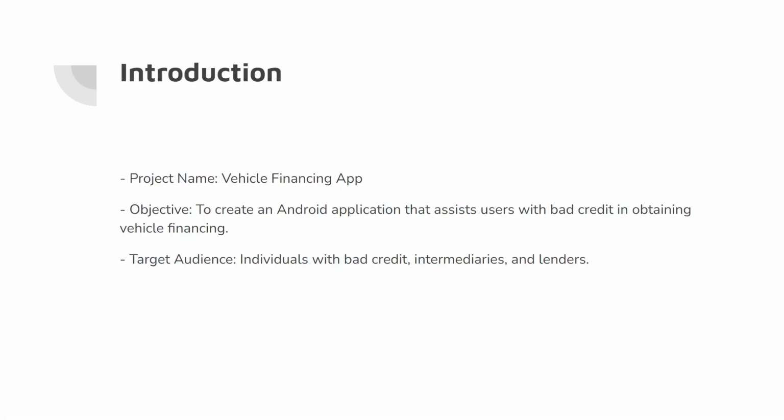So, the introduction part. The name of this project is the vehicle financing app. What is the objective of this app? We are going to create an Android application to assist users with bad credit in obtaining vehicle financing. Our target audience is basically individuals with bad credit, intermediaries, and lenders. So we have three types of target audience.